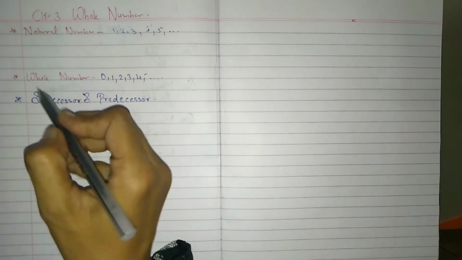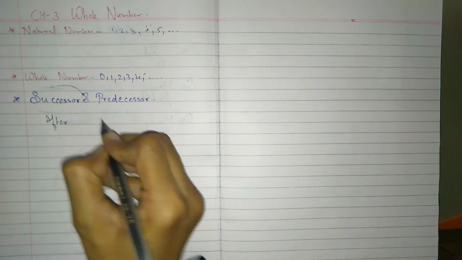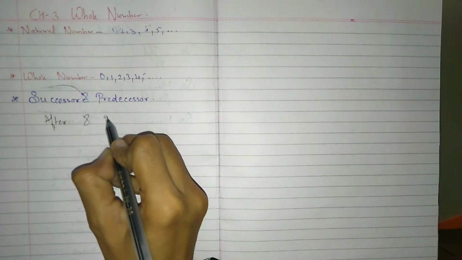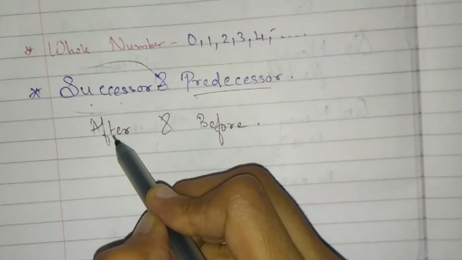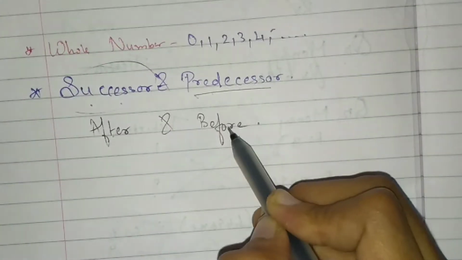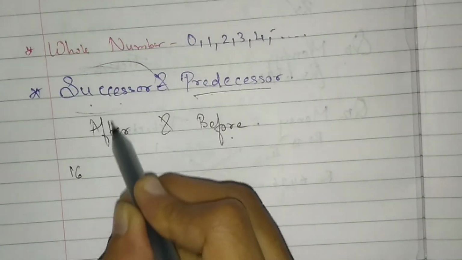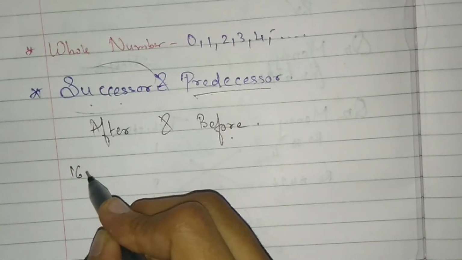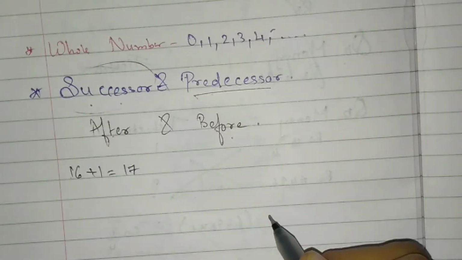Now successor means after: what will come after, what will come before, right? Successor means after and predecessor means before. If we are given 16 and we have to find the successor of 16, we have to add 1, so the answer will be 17.